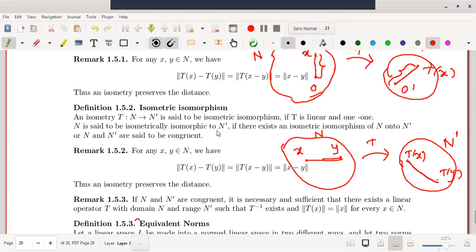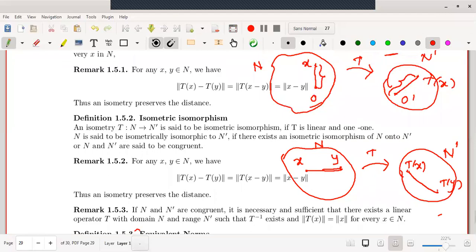According to this remark, the distance between x and y is exactly equal to the distance between their corresponding T images. That is, the mapping T preserves distance. It gives us the same distance between Tx and Ty as that between x and y. That's why the name is isometry.